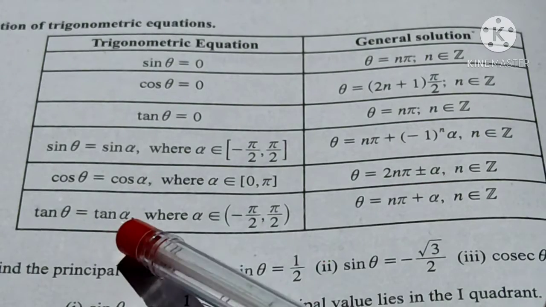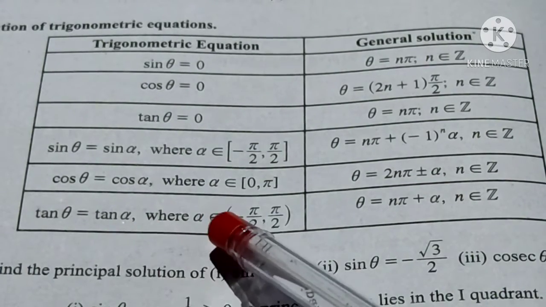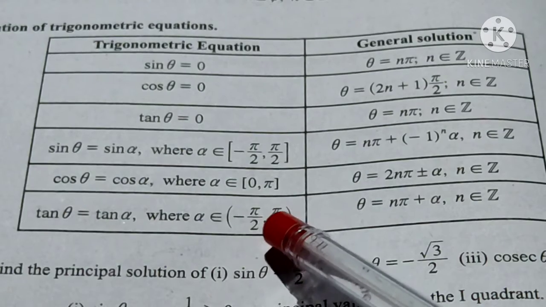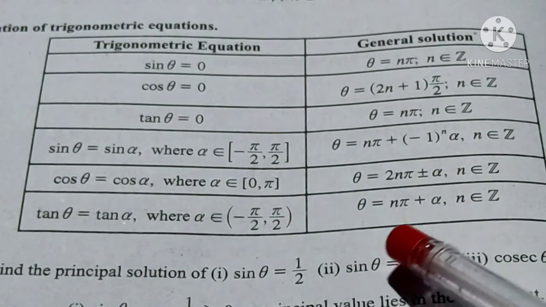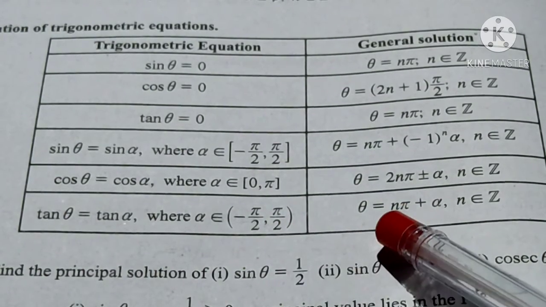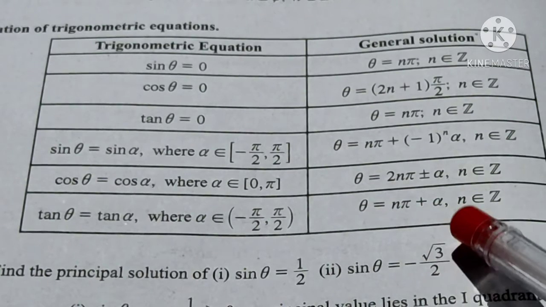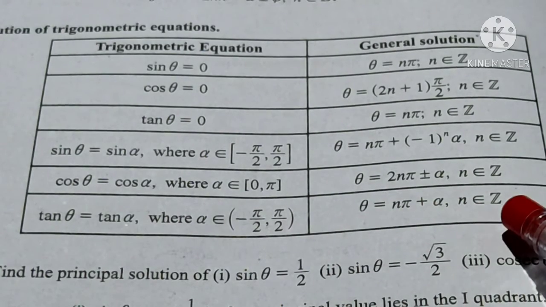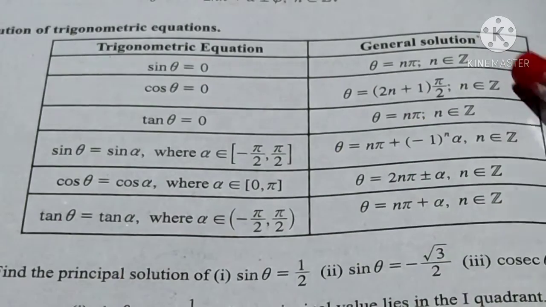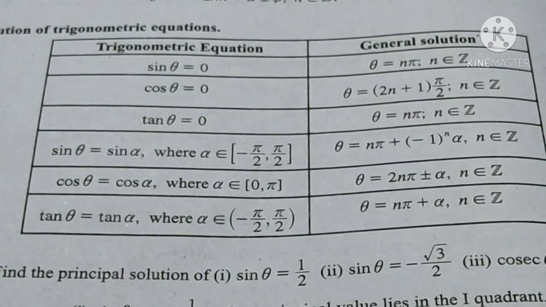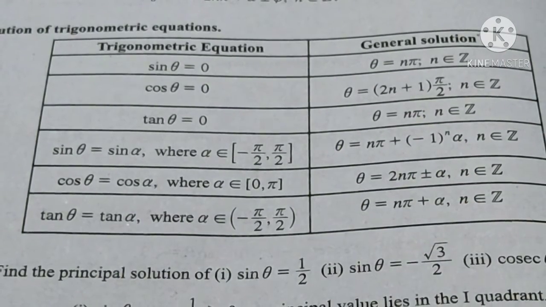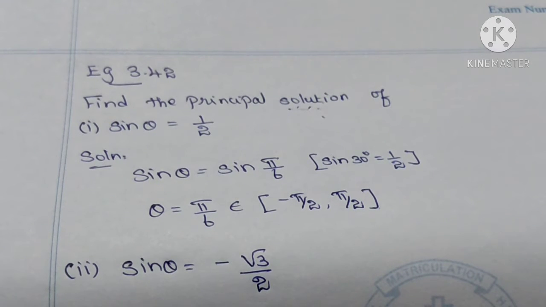Then tan θ is equal to tan α, where α belongs to the open interval (-π/2, π/2). Then the general solution is θ equal to nπ plus α, and n belongs to Z. Dear students, study these general solutions thoroughly. Okay, I'll explain some example problems.